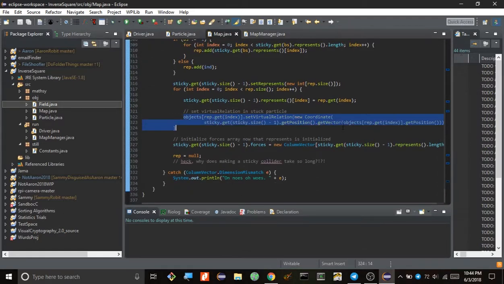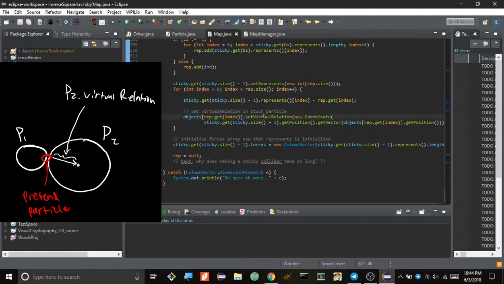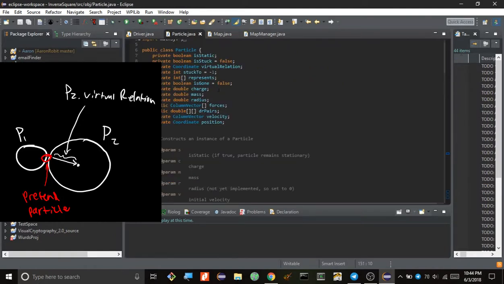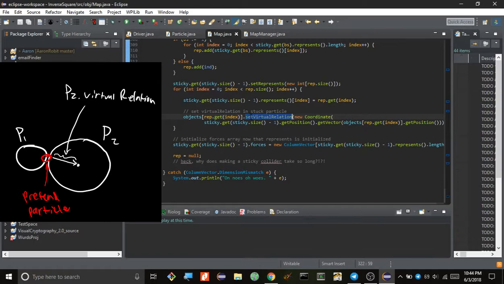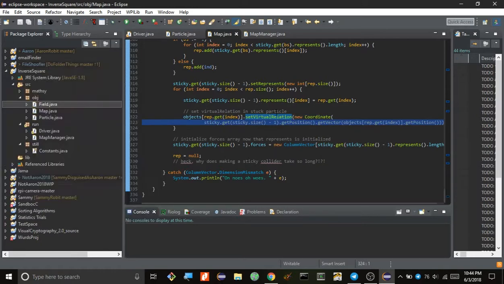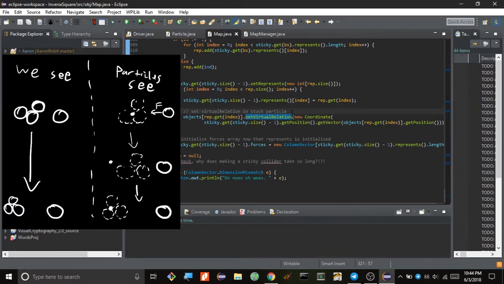And virtual relation, if you see that, right here, it's a variable in here somewhere. Right there. That's basically a particle's position relative to the particle that represents the clump. So the way it works is the simulation applies forces to the particle representing the entire clump, and that particle moves, and then all the particles in the clump follow that central particle accordingly.